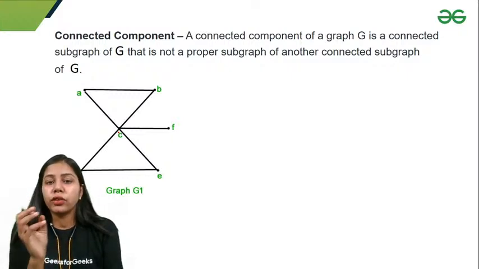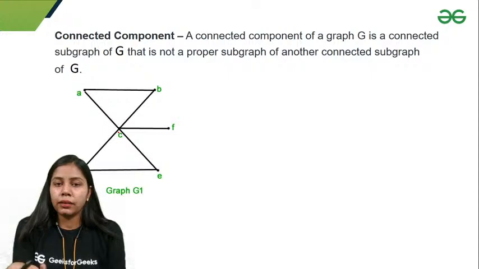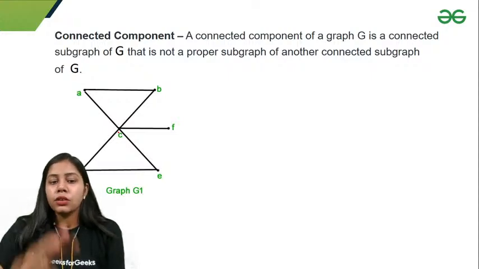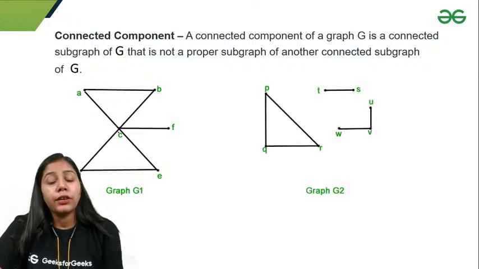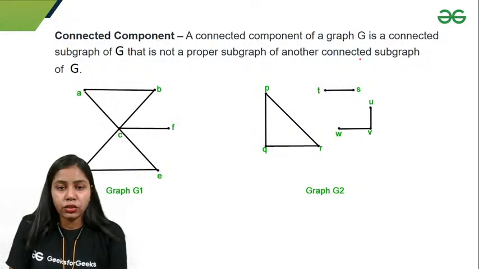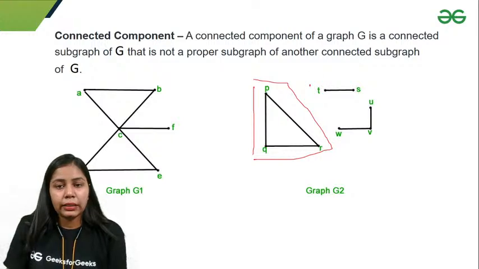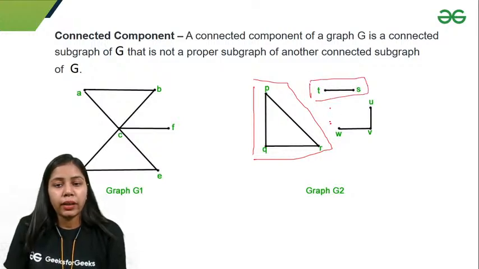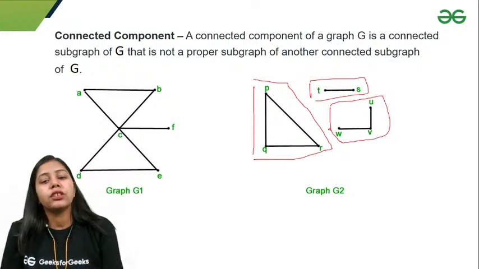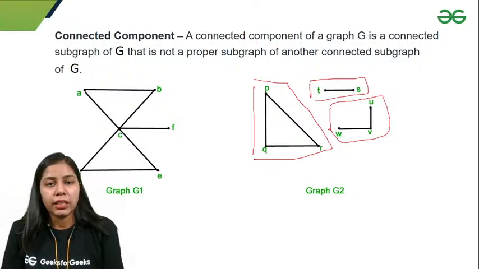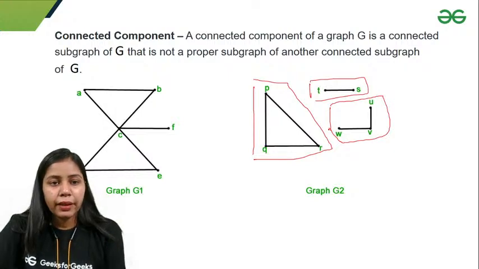What is a connected component? A proper subgraph that is connected, right? So G1 is connected. But if I talk about G2, in G2 this is a connected component, and this part is a connected component, and this part is also a connected component, right? We have three connected components in graph G2.